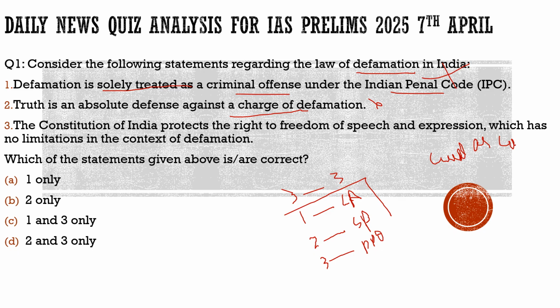Often you would have heard your friends saying, I am very straightforward, that's why I say everything on the face. But that is not always good, because that is called rude in our language. That person is rude if you start saying everything on the face. If you start insulting anybody because he has some issue, that may be true, but telling that truth is not always good. So truth cannot be an absolute defense against the charge of defamation. This is also incorrect.